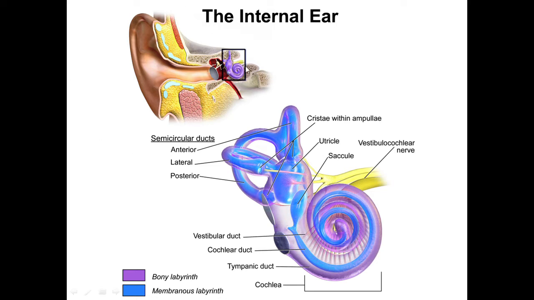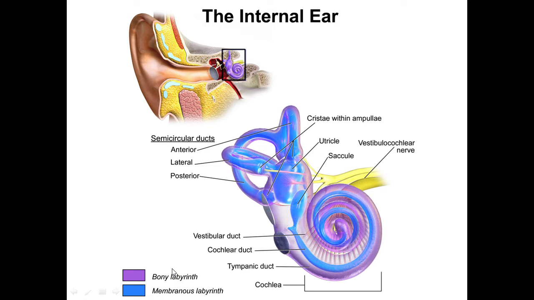So the internal ear is situated within the petrous part of the temporal bone, and this internal ear consists of two labyrinths, the outer bony labyrinth and the inner membranous labyrinth.